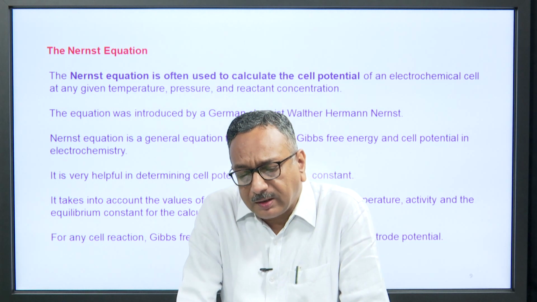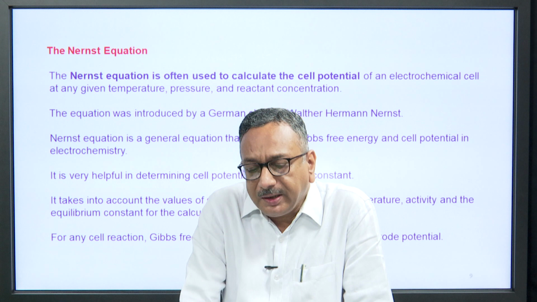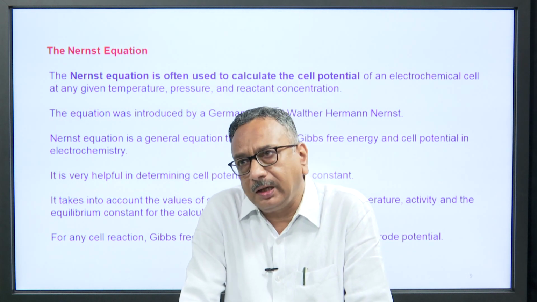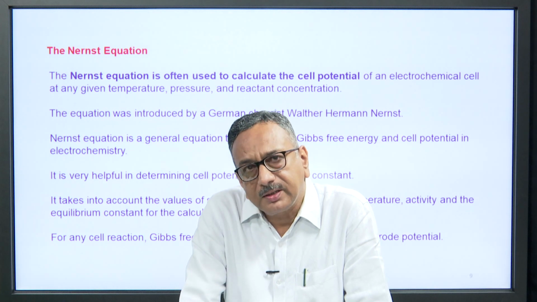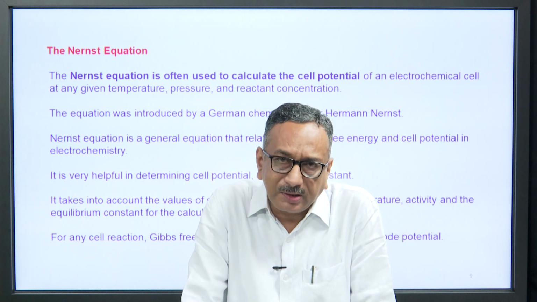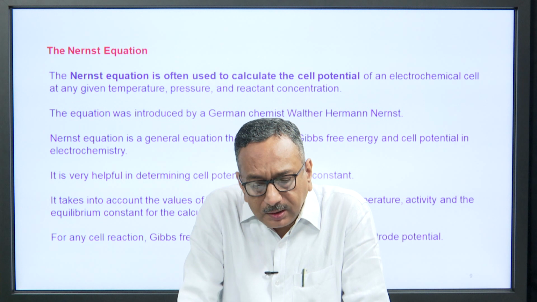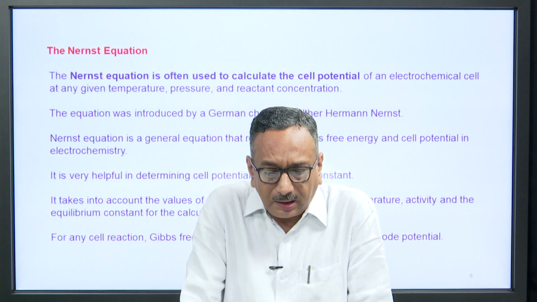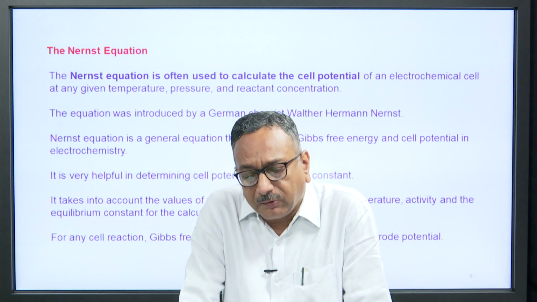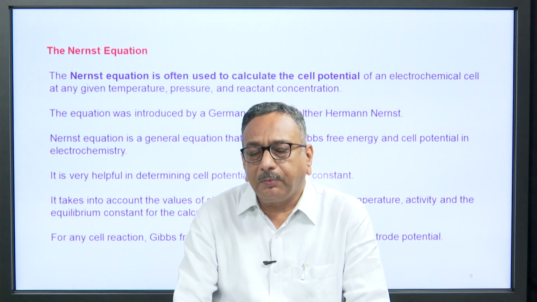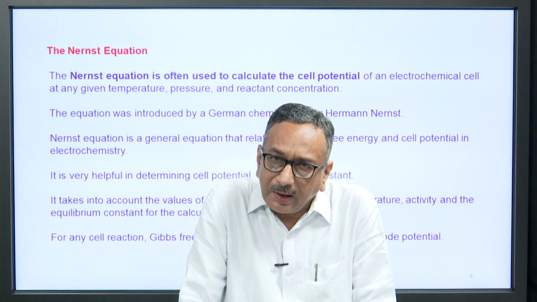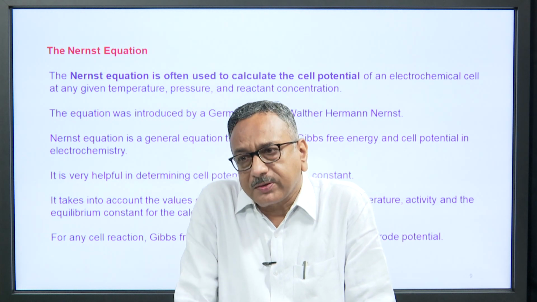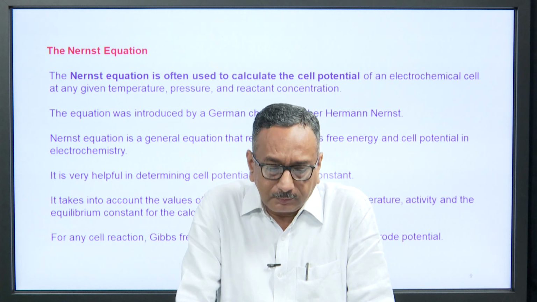The Nernst equation is a general equation that relates the Gibbs free energy and cell potential in electrochemistry. Gibbs free energy is a very important thermodynamic function. This equation gives a relation between Gibbs free energy and cell potential. It is very helpful in determining the cell potential and equilibrium constant. You have already read about the equilibrium constant in the law of chemical equilibrium.